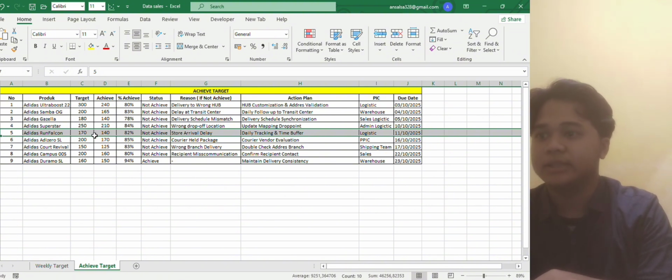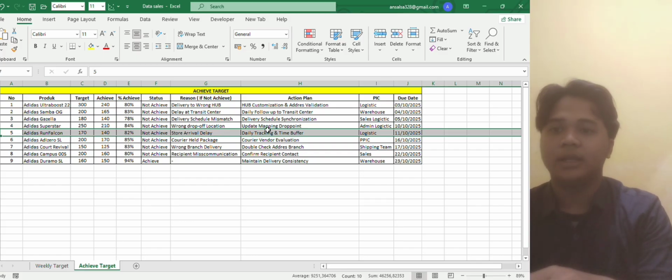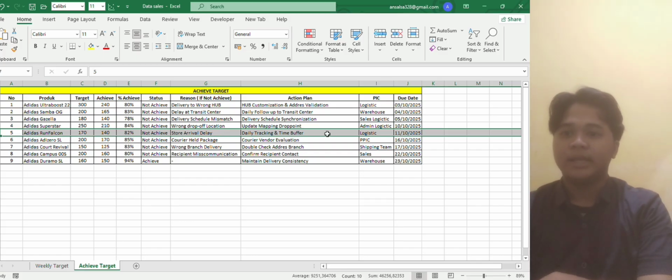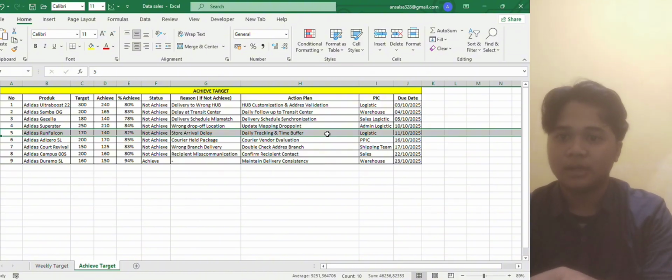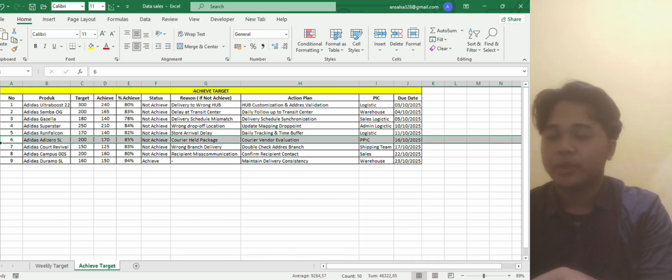For the number 5, the product name is Adidas Run Falcon. The target is 170. The achievement is 140. Result is 82%, meaning that the target was not achieved. The reason is store arrival delay. So the action plan is daily tracking and time buffer, handled by logistic, and the due date is 11 October 2025.